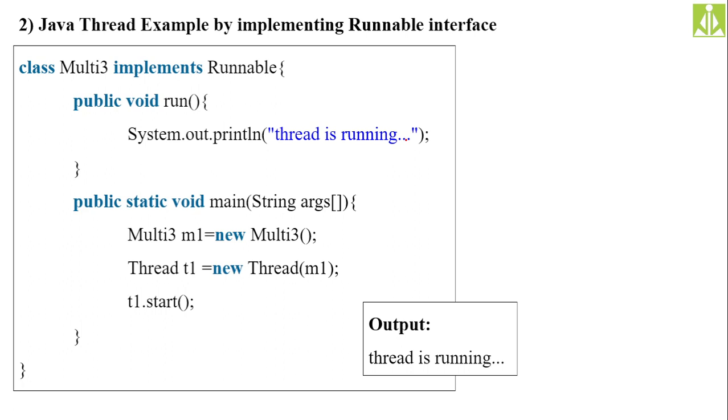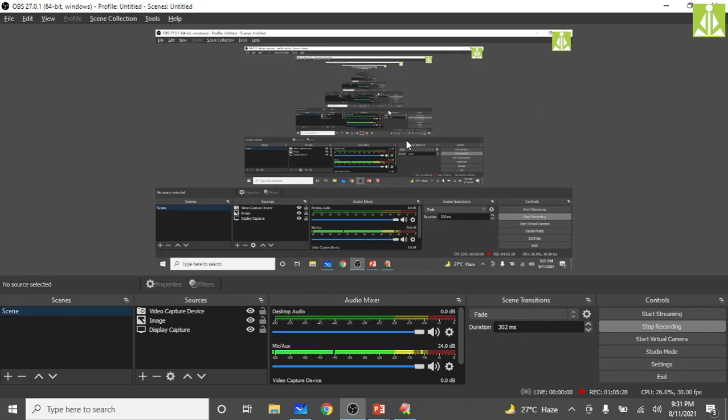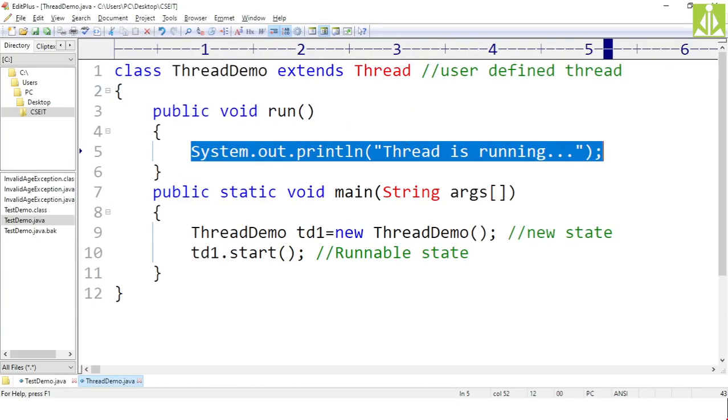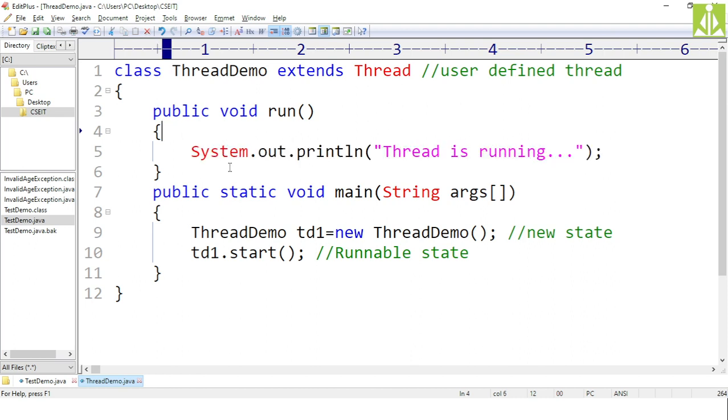So over here, what we are doing is, instead of extending the thread class, we made our thread implement the runnable interface. An interface will not have the capability to invoke a method. Remember this one. So how we achieve the capability, that is very important.